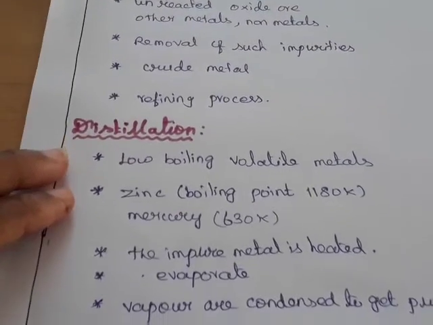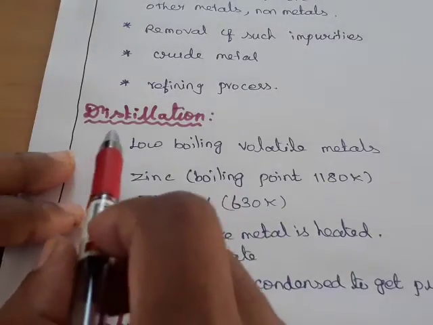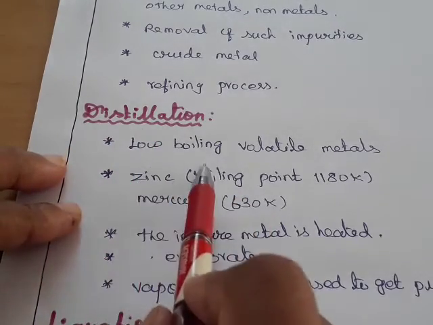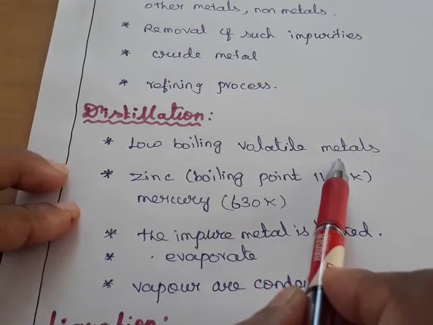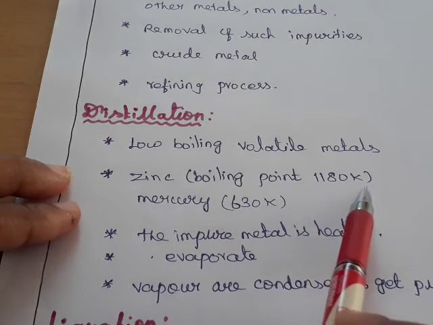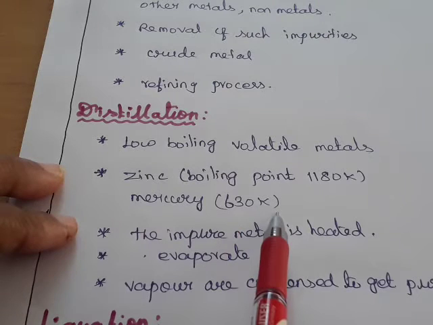The first method is the distillation method. In the distillation method we use only low boiling, volatile metals. For example, zinc, whose boiling point is 1180 Kelvin, and mercury, 630 Kelvin.